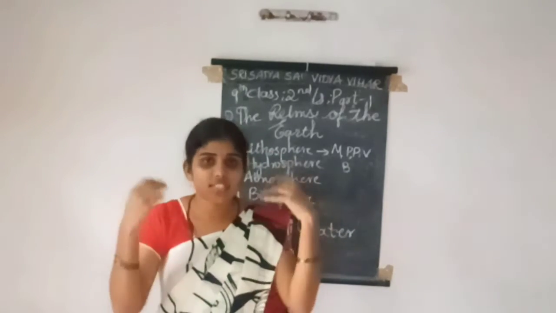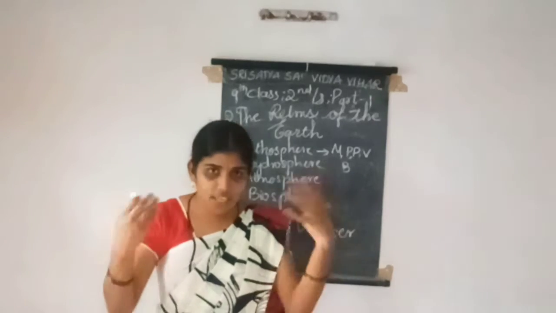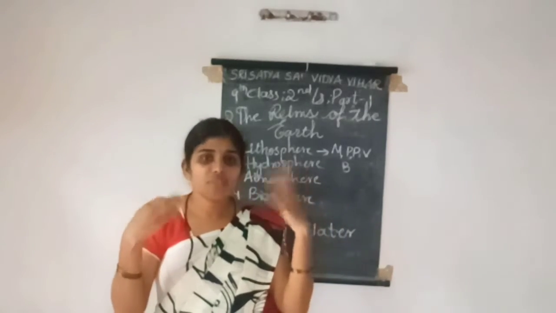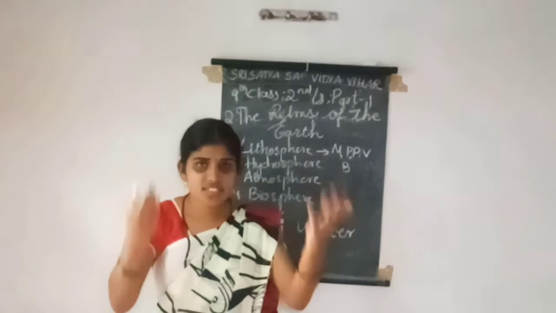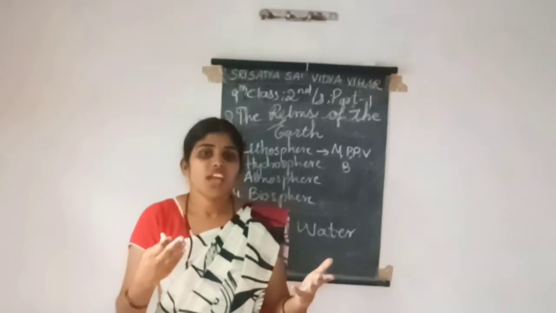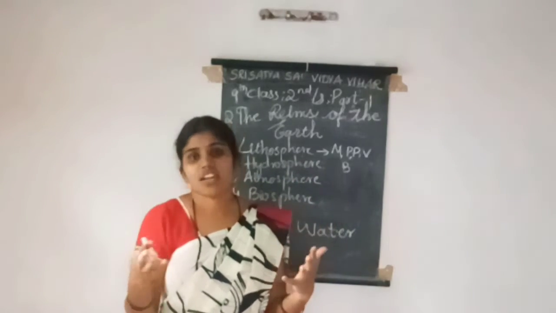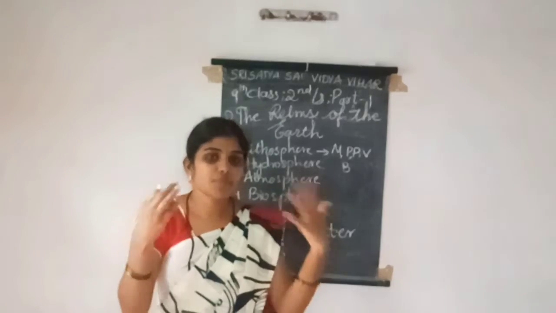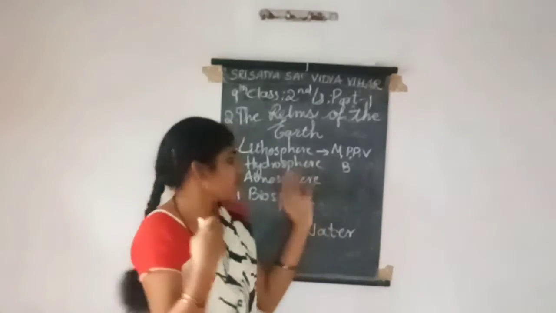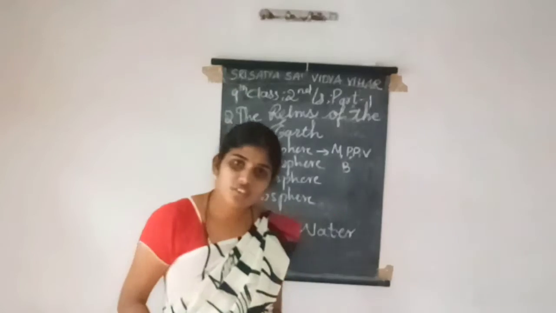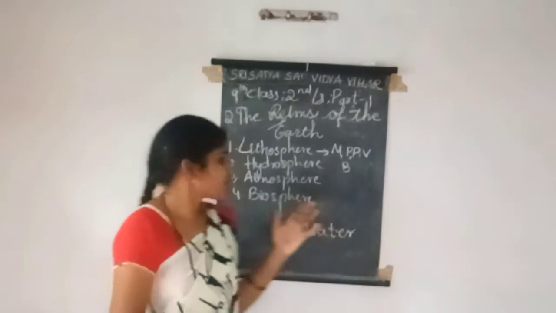This helps life to breathe, taking in oxygen and releasing carbon dioxide, and without breathing we can't live. So we are dependent upon the atmosphere.